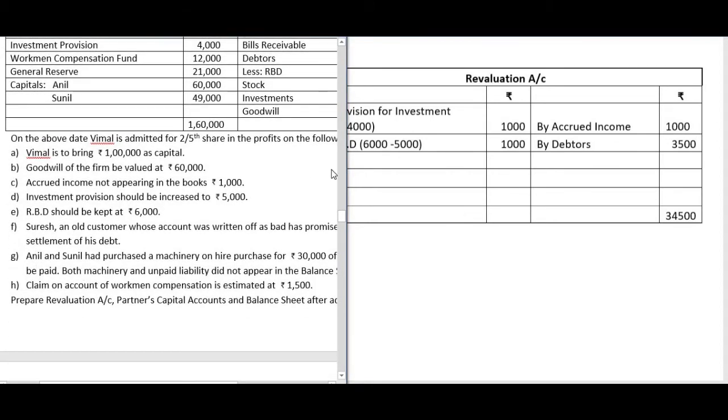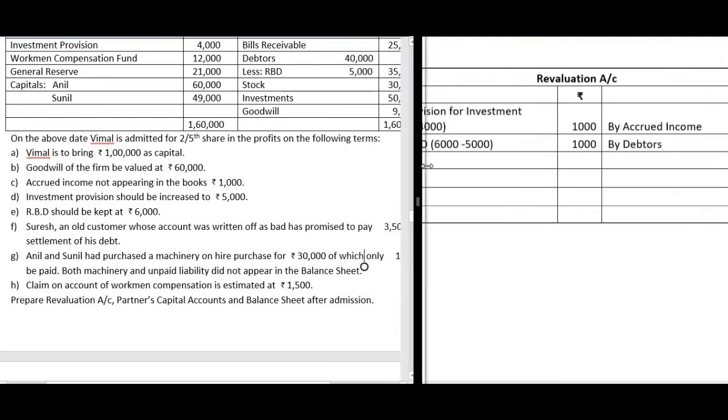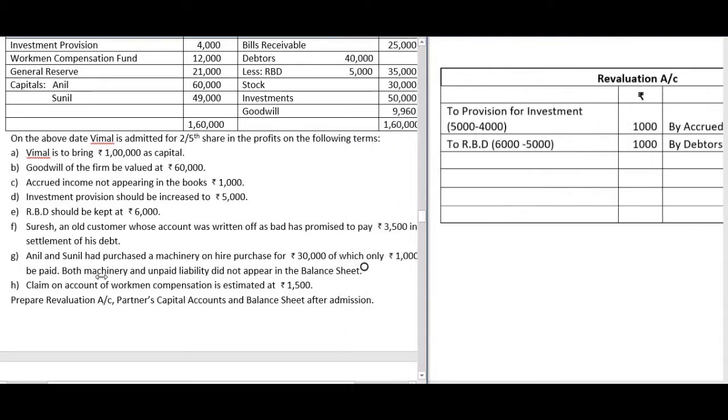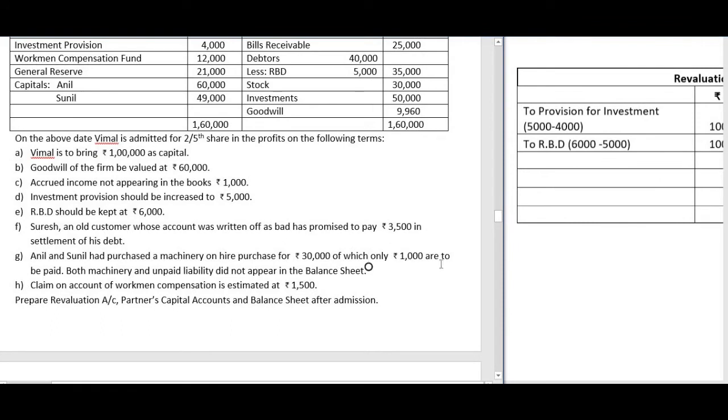Now next, item G in the question. Anil and Sunil had purchased a machinery on hire purchase for rupees 30,000, of which only rupees 1,000 is paid. Rupees 1,000 are to be paid.